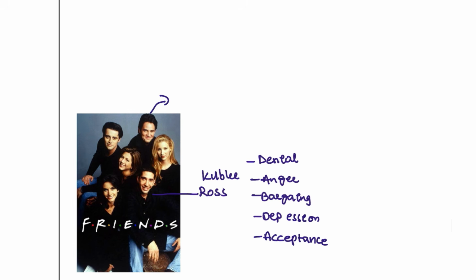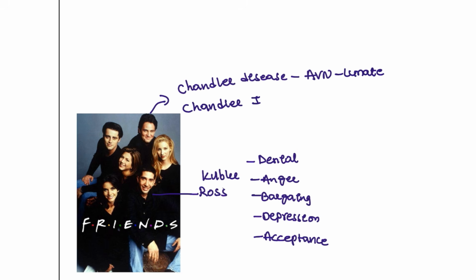Next, this is Chandler. We have many diseases with the Chandler name. Chandler disease is avascular necrosis of the lunate bone. This is not related to psychiatry, but this question is asked. Next we have the Chandler index, which we use for the egg count of the parasite.